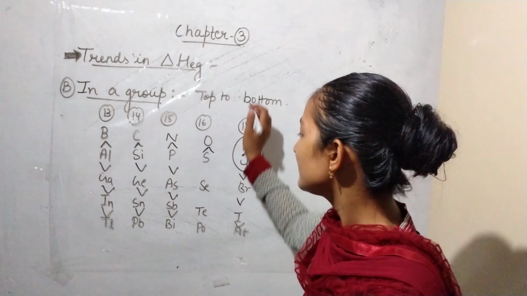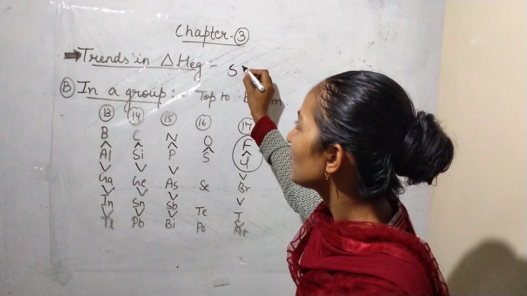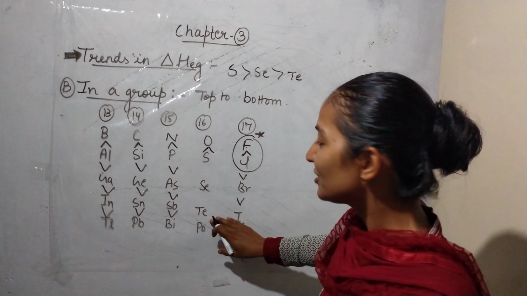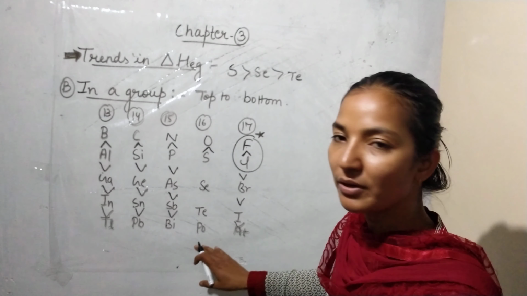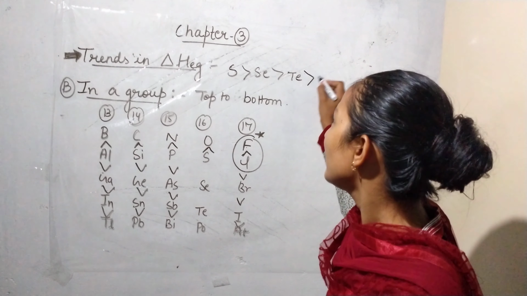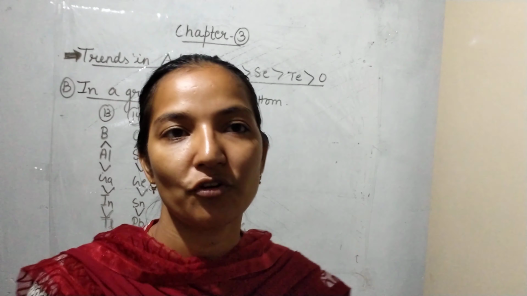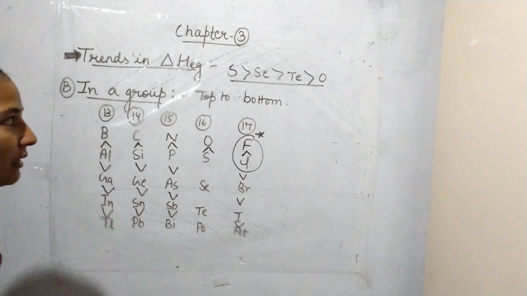The order is that the maximum is of sulfur, then selenium, then tellurium. We are not going to consider polonium because it is radioactive, and then oxygen. So oxygen is having the minimum electron gain enthalpy.